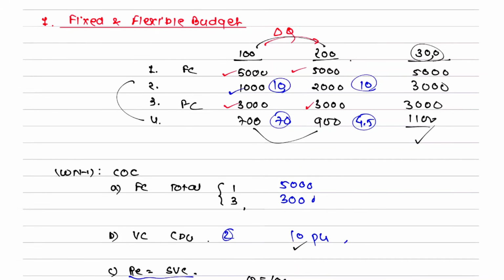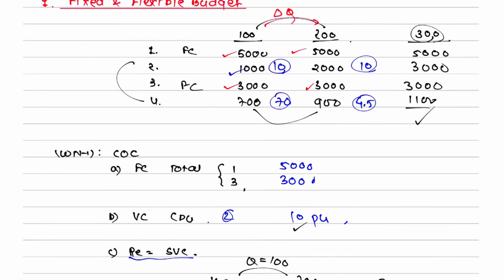Any doubt with this? First part is very much clear. Sometimes the question will give you something, sir. What will they give you? They will give you the adjustment that fixed cost has increased by 10%, variable cost has increased by 10%. Once they say that fixed cost has increased by 10%, then this 5000 will not remain 5000, it will be 5000 plus 10%. But if they say variable cost will increase by 10%, you should not add it to 2000. Variable cost is 10 rupees per unit that you used to incur. Now it will increase by 10%, that will become 11, then it is 11 into 300. Is this thought process clear?